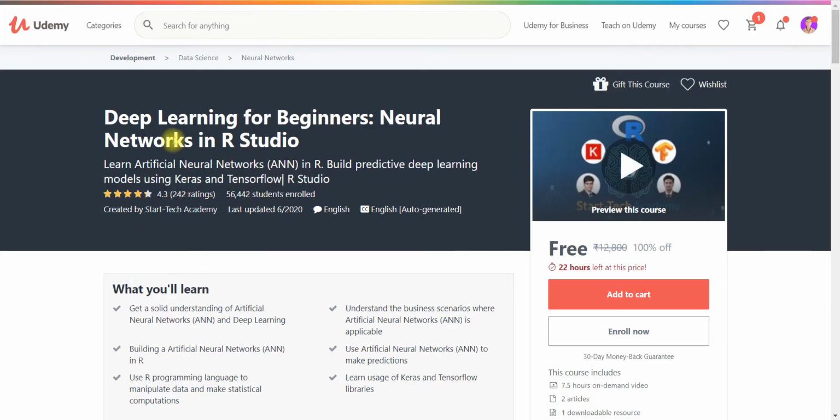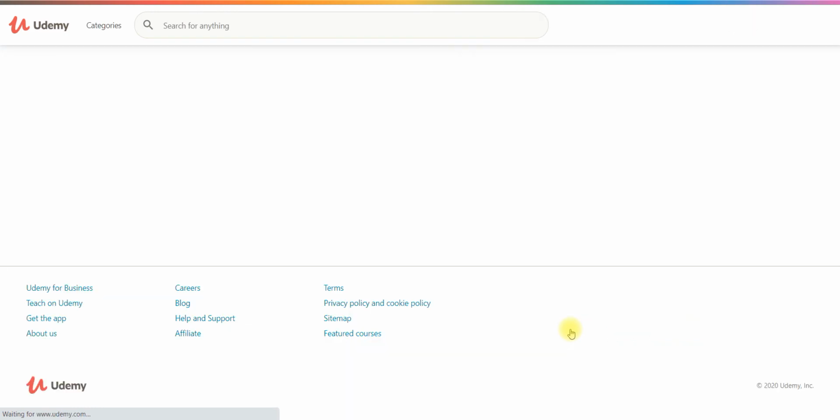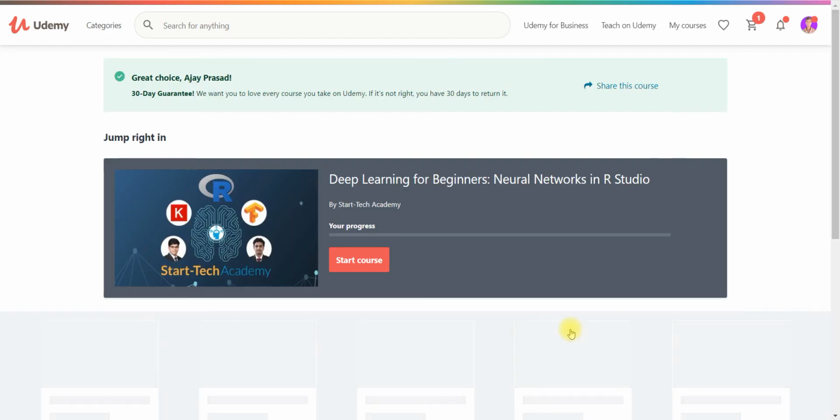The next course is deep learning for beginners. You know well that deep learning, AI and machine learning are all very important courses in this 21st century. So you can go with all these courses. At least enroll in them because these courses have lifetime access. Once you enroll, you can later learn these courses, collect the knowledge and gain the certificate as per the requirement, right?